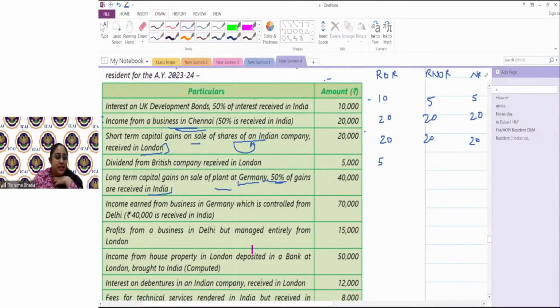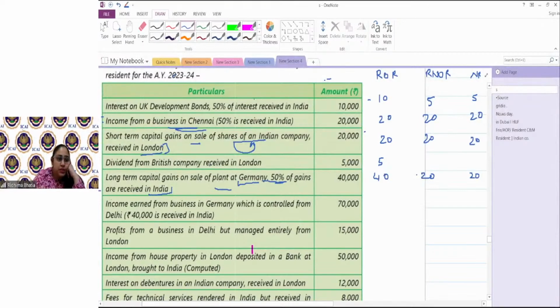But since the gains are received in India, that would be taxable in India. So 20,000 is taxable for RNOR and NR, and by default for my friend who is in ROR, everything would be taxable. Next. This is how you have to ask yourself questions, yes or no, yes or no. Put multiple checkpoints, guys, only then income tax will be easy.